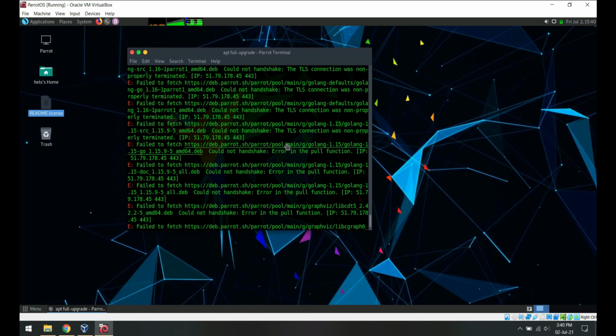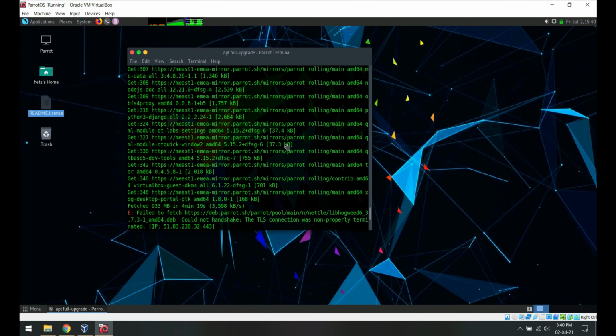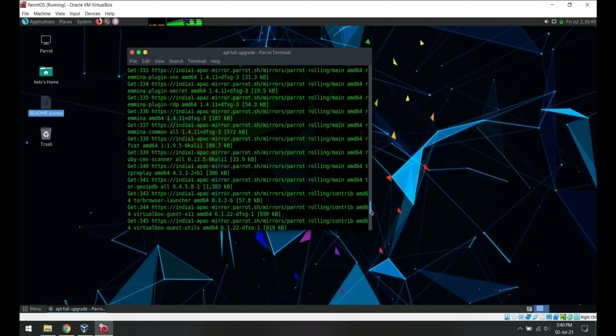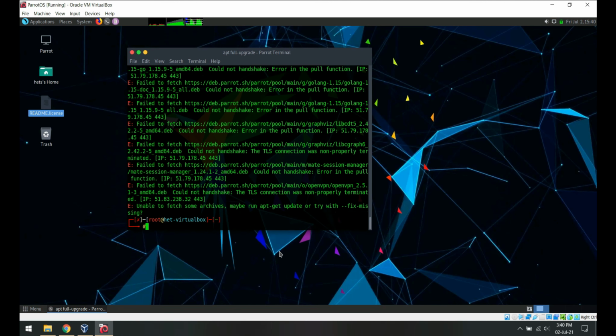We've got all these errors, and these errors cannot be ignored like the others we did. But these are pretty common and can be solved easily. Just type the exact same command again and it will solve itself.